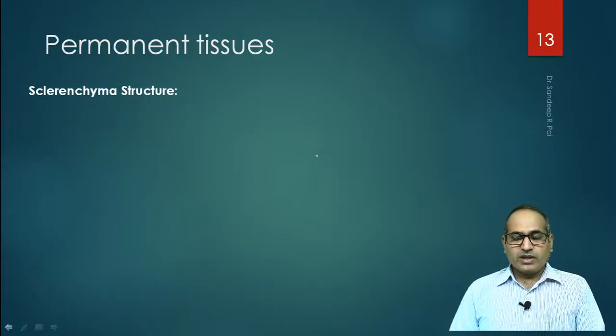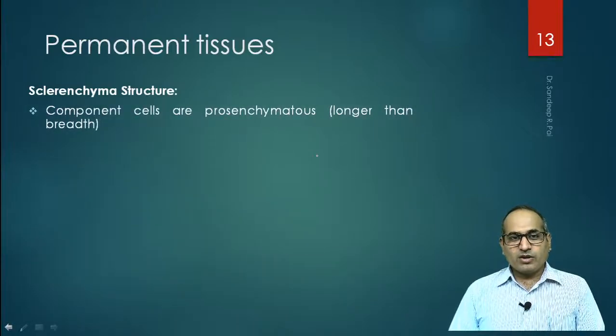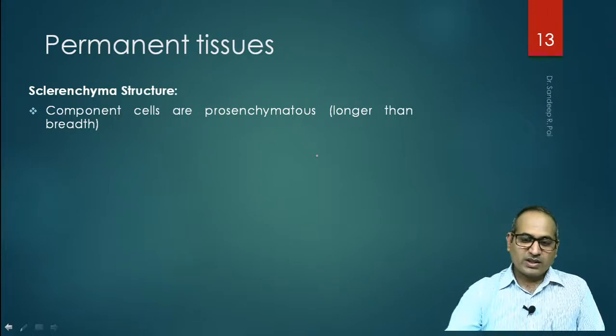Further, we are supposed to see sclerenchyma structure. Its component cells are prosenchymatous. So when we say prosenchymatous, it means longer than the breadth. So the length is more than the breadth.